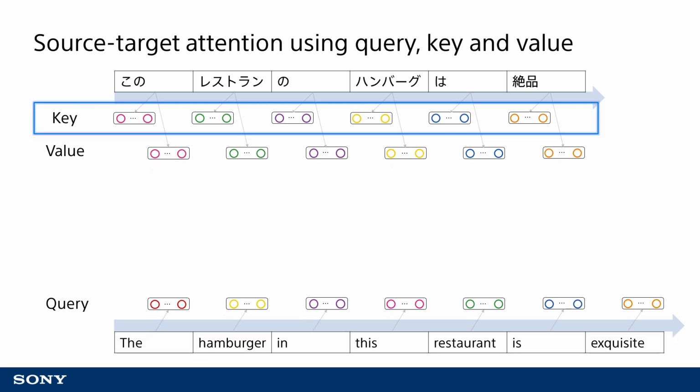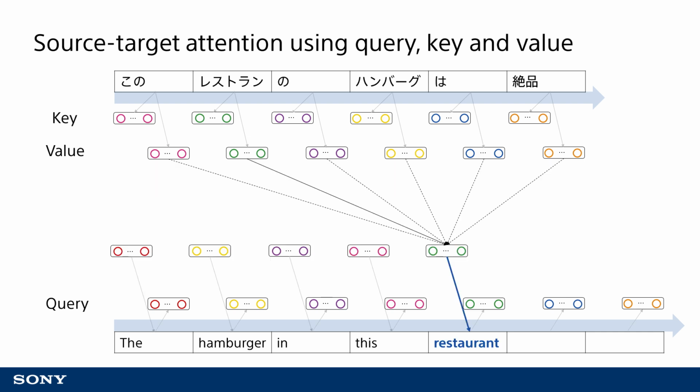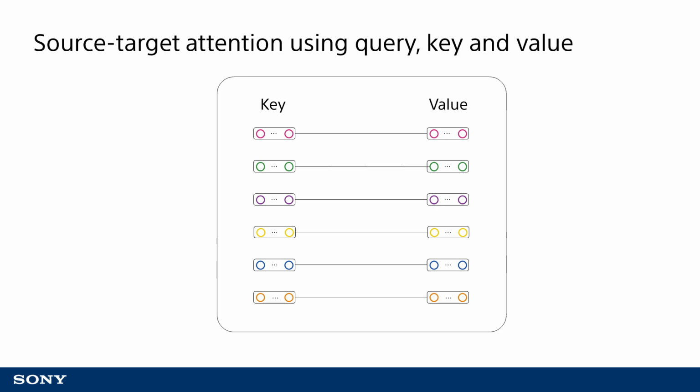Separating feature information into a key vector used to determine the point of focus and the value vector that represents the value ultimately used enables us to create the neural network configuration that produces better expressiveness in the target language. Let's now talk about the roles of the query, key, and value vectors.